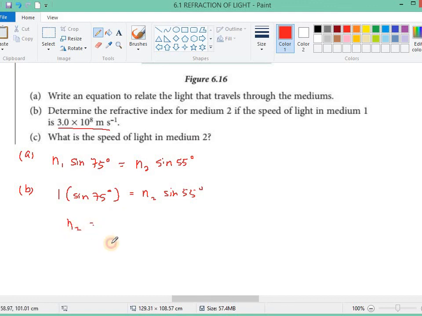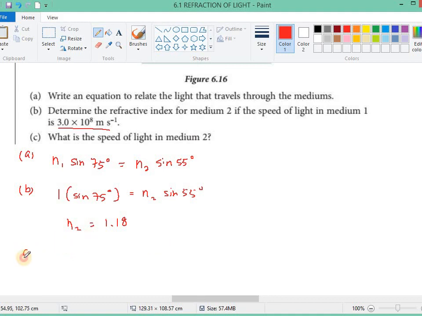So we get n2 equals 1.18. So this is the refractive index of medium 2, 1.18.